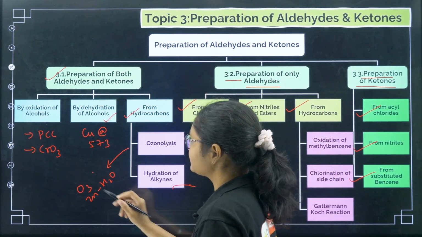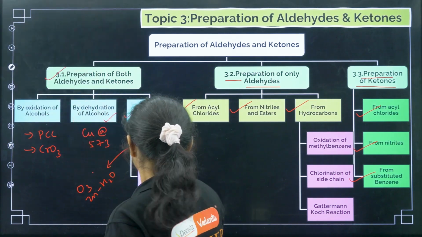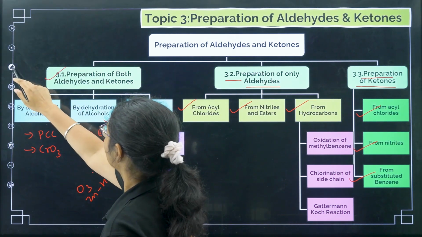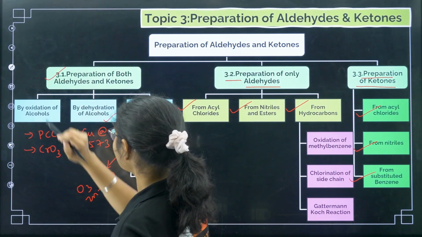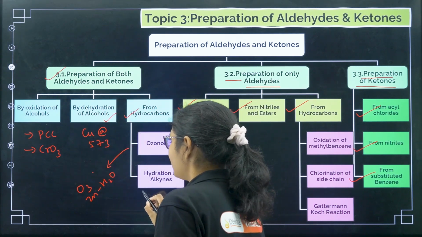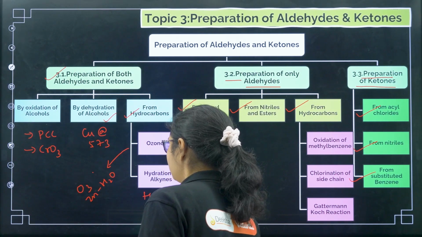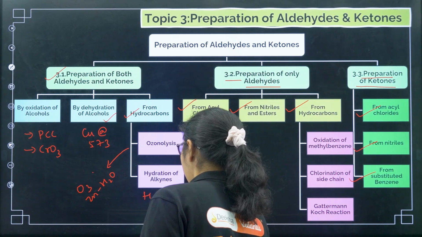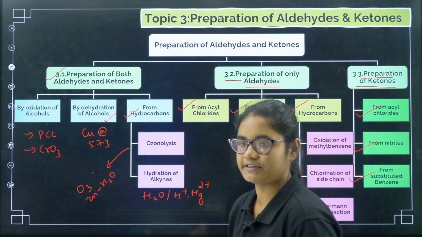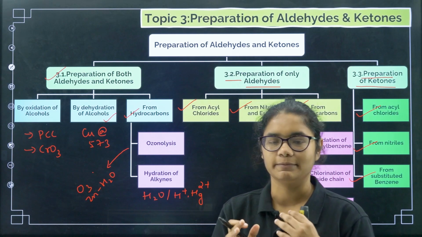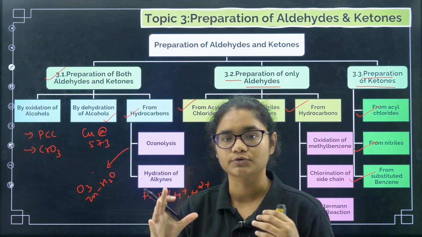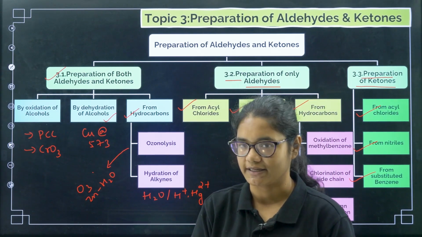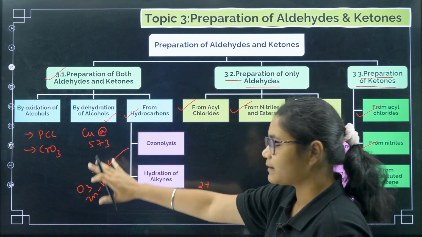Next, coming to hydration of alkynes, you have to add water in presence of H plus and Hg2 plus. Here OH and H will be added following Markovnikov's rule, and after that there was tautomerization. I hope you remembered this part.